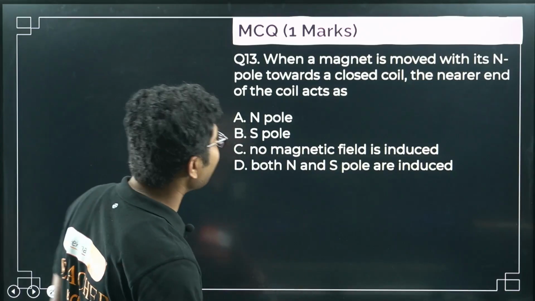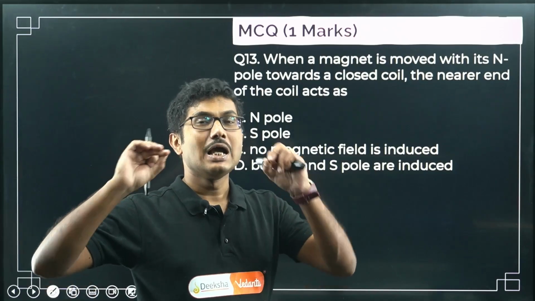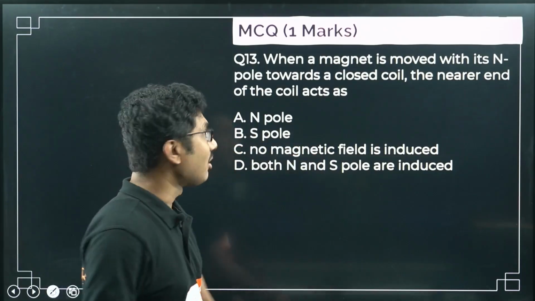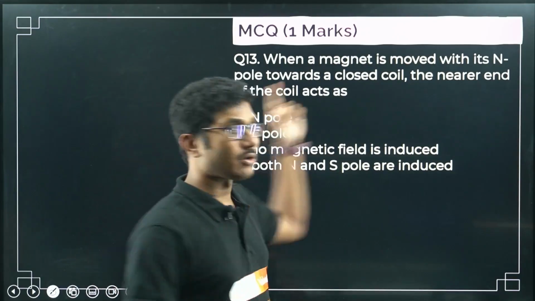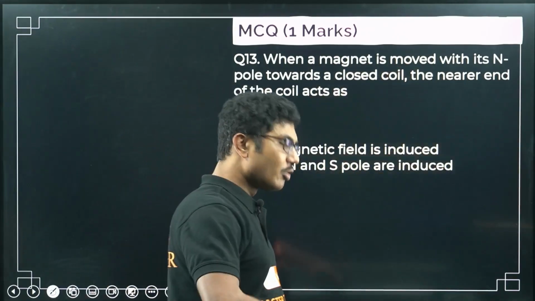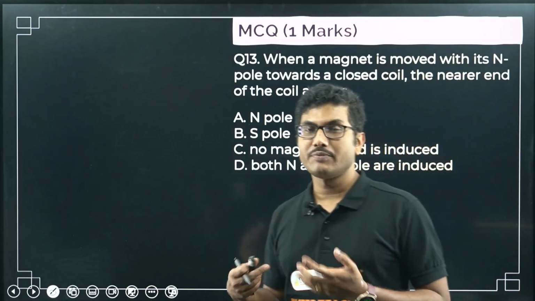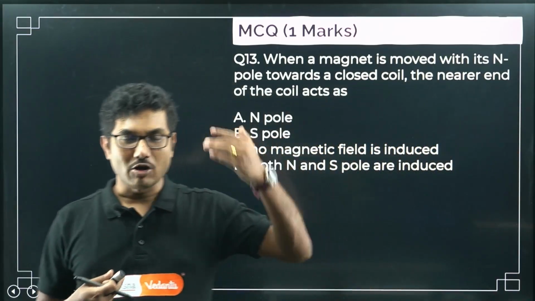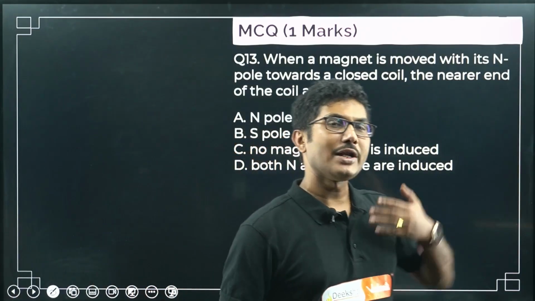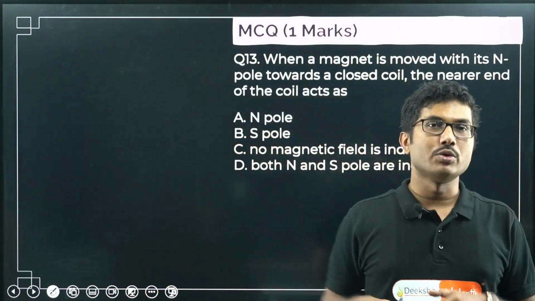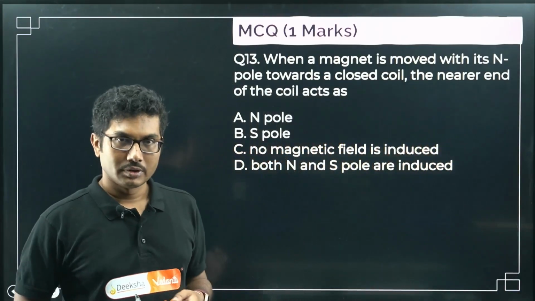Now you can draw the diagram, you can do all the mathematics, but you have to remember the basic fundamental principle of Lenz's law: when a magnet is moved with the north pole towards the closed loop, the closed loop will try to repel that magnet. So the fundamental principle of Lenz's law is that any change occurring in a system, it will try to prevent that. So how can you prevent a north pole coming towards you? By developing a north pole yourself, right?